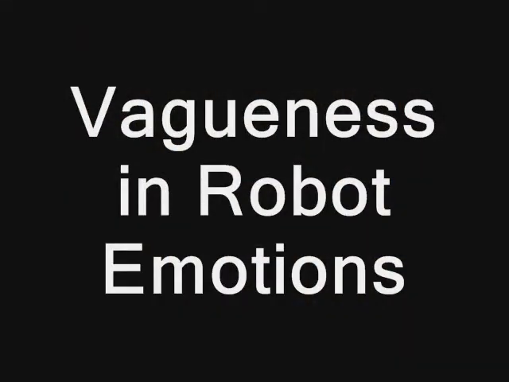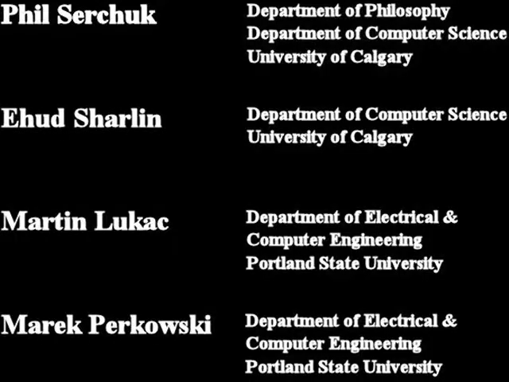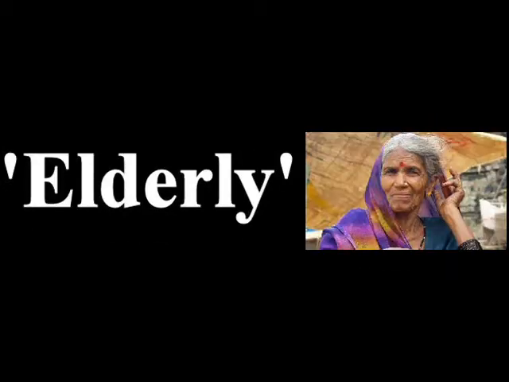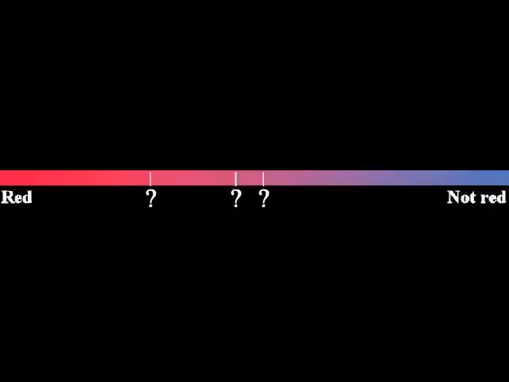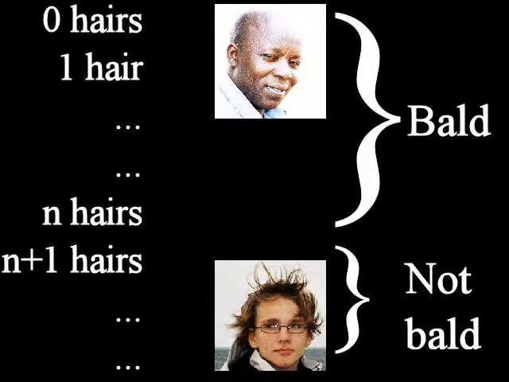In this project, we're studying ways that users perceive robot emotions by looking at research and philosophy on vagueness. Words like tall, red, elderly, and bald are said to be vague because they lack crisp boundaries. For example, there is no precise number of hairs n, such that a person with n hairs is bald, but a person with n plus 1 hairs is not.